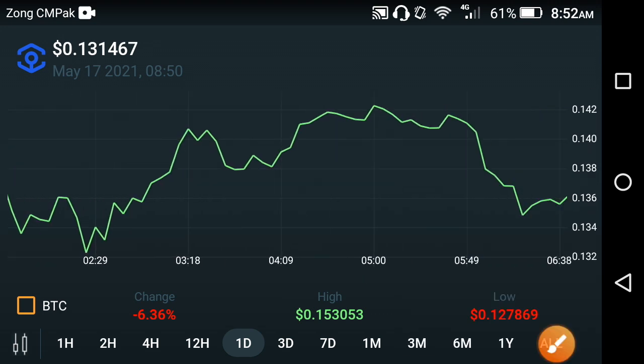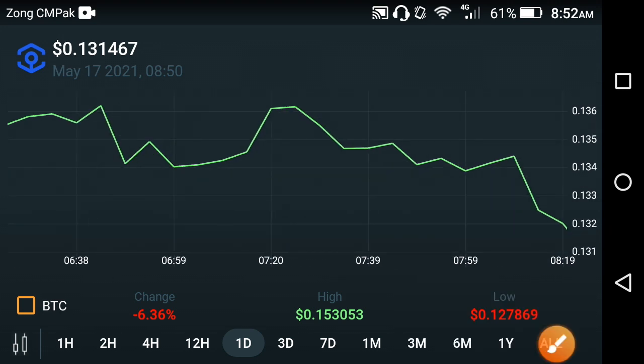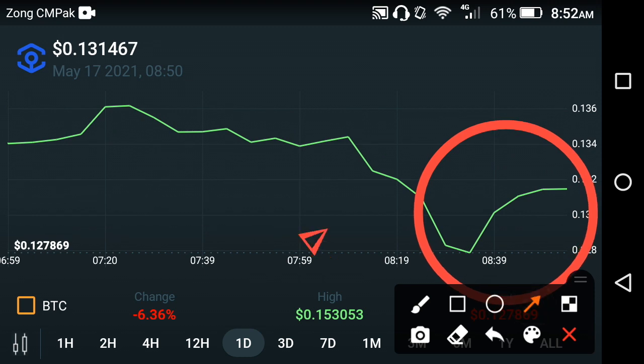Wow, absolutely, I'm very happy to see this jump of the Ankr coin, and I hope that they continue this jump for a long time. As you can see here, this is the last 5 hours price chart of the Ankr coin. So now at this time they start pumping. I hope that Ankr coin continues this kind of jump for a long time, and that will give us a good amount of profit in the last half of this week, friends.